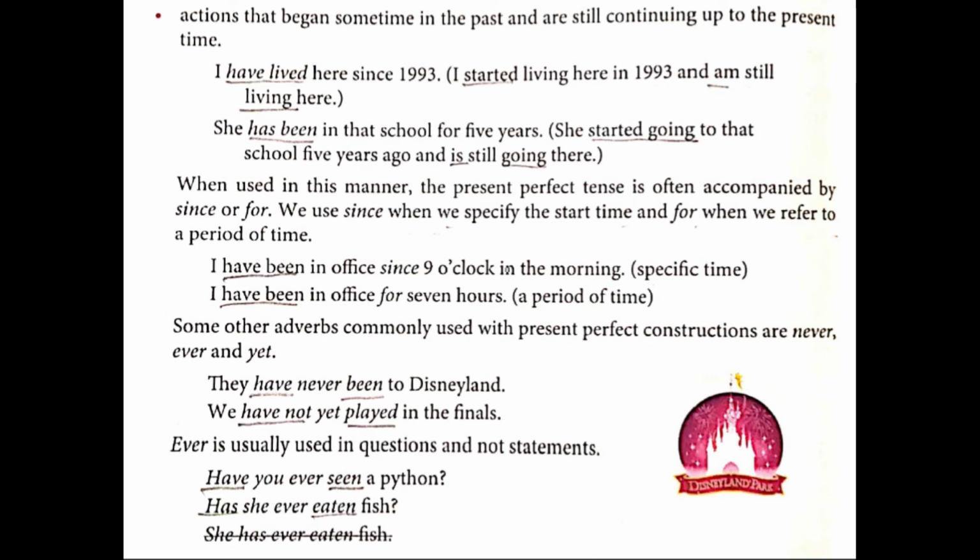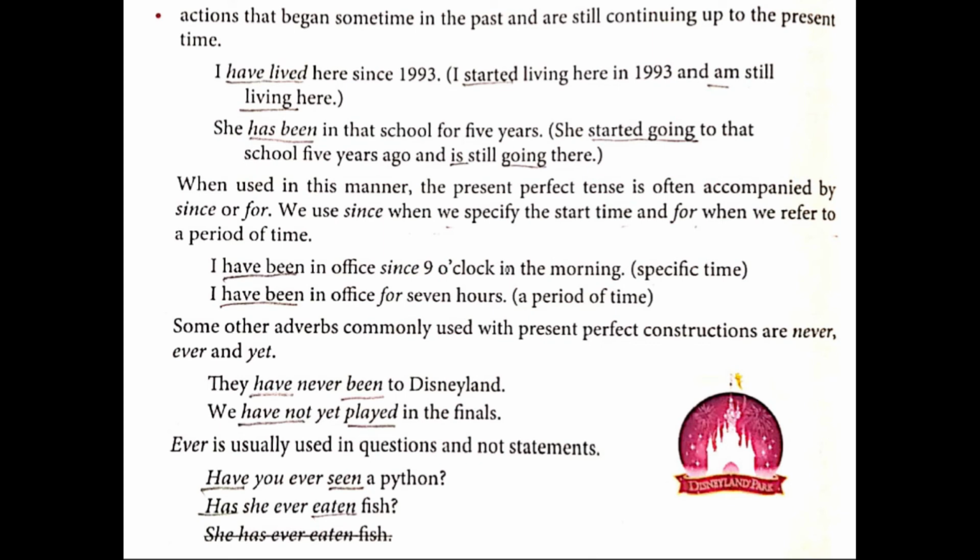So here, I have been in office since 9 o'clock in the morning. That is a specific time, 9 o'clock, given here. Now here, I have been in office for 7 hours. That is a period of time, a long 7 hours. So please underline "have been" in both the sentences.